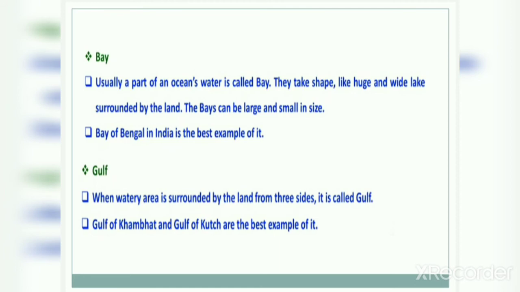Next is Gulf. When a watery area is surrounded by land from three sides, it is called a Gulf. This means one side is water and on three sides it is surrounded by land. The Gulf of Khambat and the Gulf of Kutch are the best examples of a Gulf.